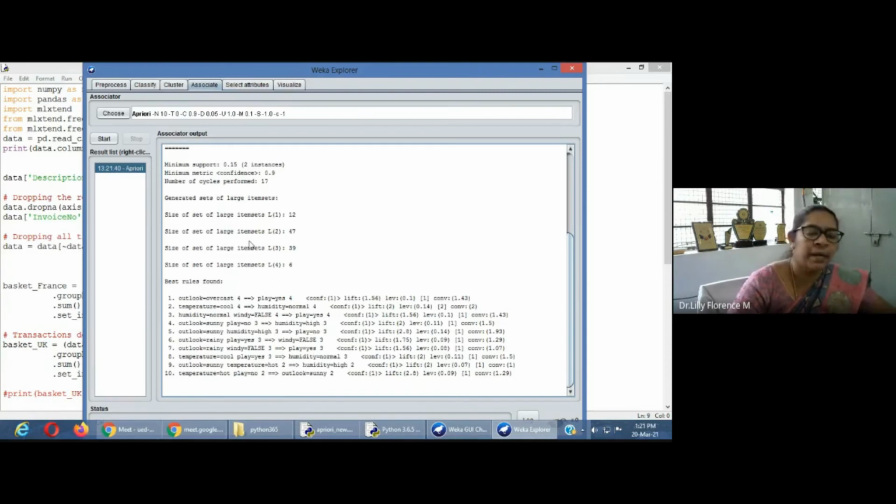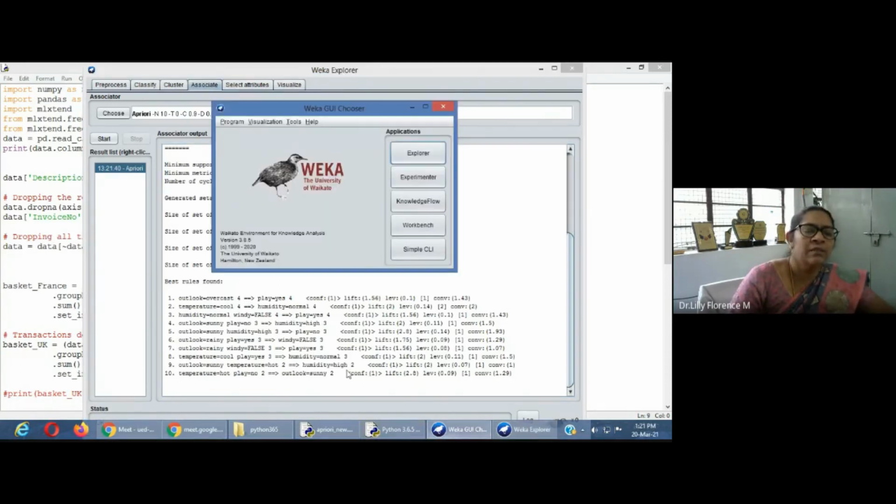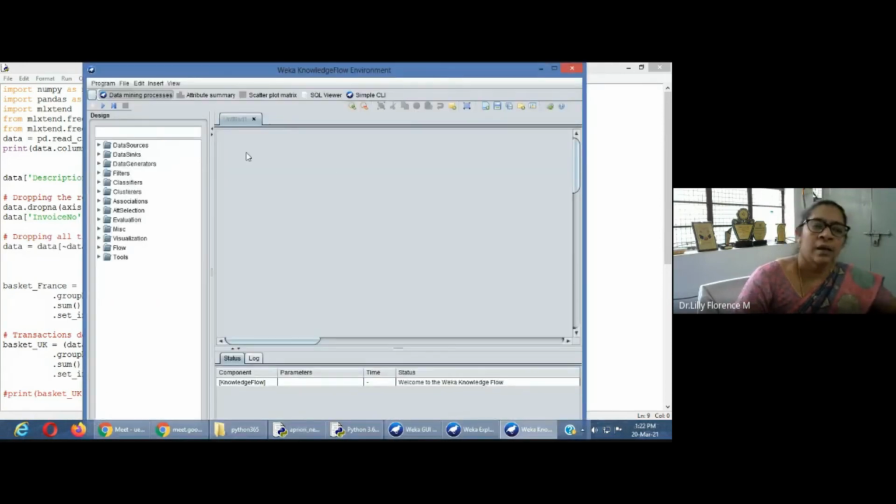The next step I will show you. In WEKA itself, we can develop a model for this. We have another option, that is Knowledge Flow. Just click on Knowledge Flow, and it will give you a set of algorithms there. It works like pick and drop: you select the items and create the model here. These are some of the options given here.